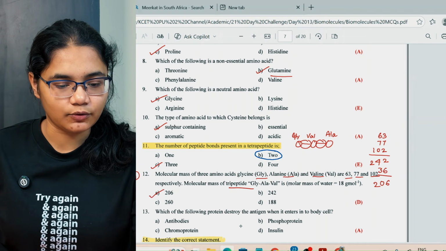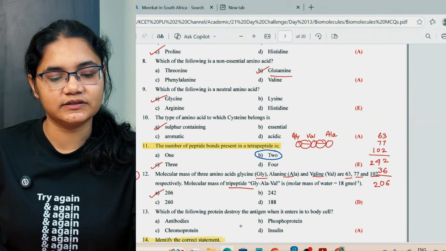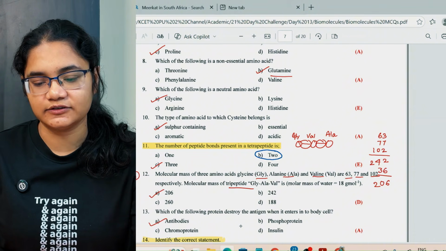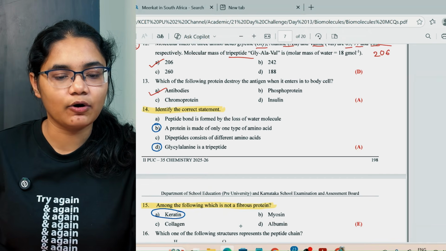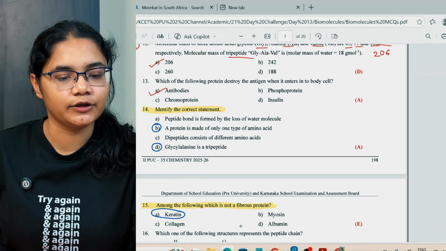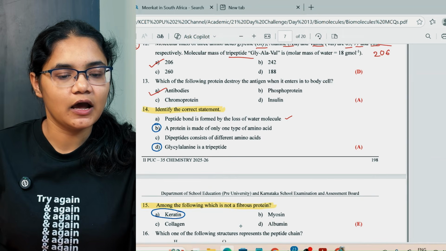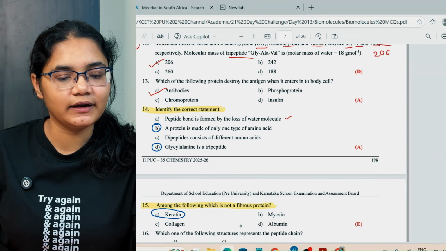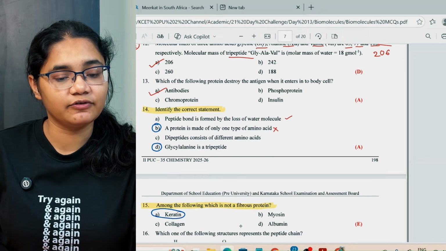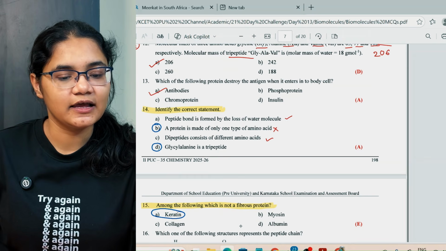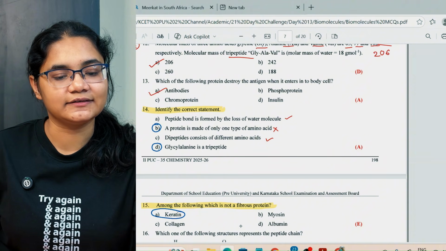Next, which of the following proteins destroys the antigen when it enters into the body cell? It is antibodies. Next, identify the correct statement here. Peptide bond is formed by the loss of water molecule. This is correct. A protein is made up of only one type of amino acid. This is incorrect. Dipeptide consists of different amino acids. This is correct. Glycine alanine is a tripeptide. This is incorrect.